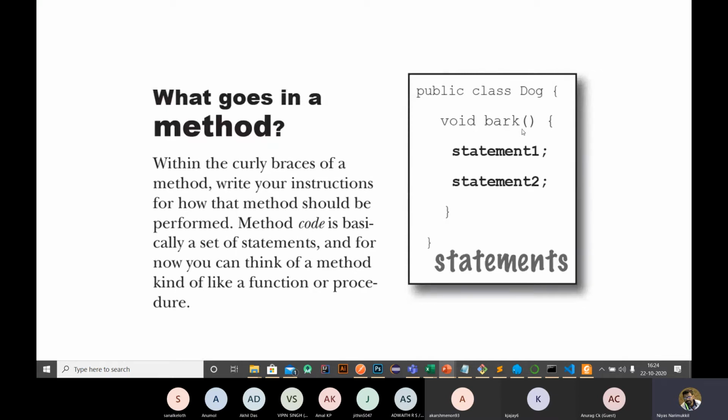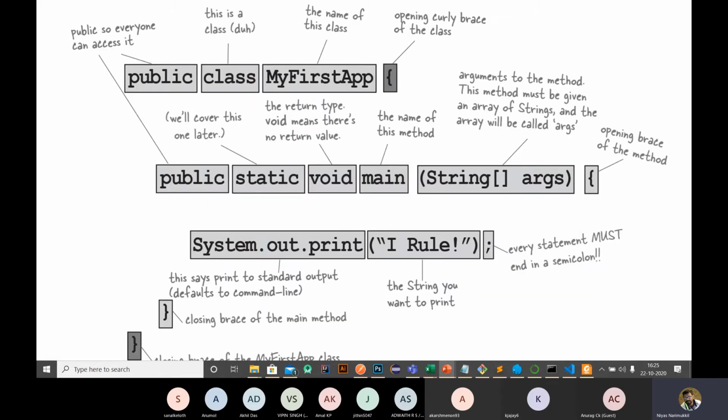Okay, if there is a function barkDog, then B is small letter, and D is another word, right? So the starting of that D will be caps. That is a preferred manner to write the name of a method and the class name, so you need to follow that. Here this is System, S is capital here. If you provide a small letter s, we will get a compile error.